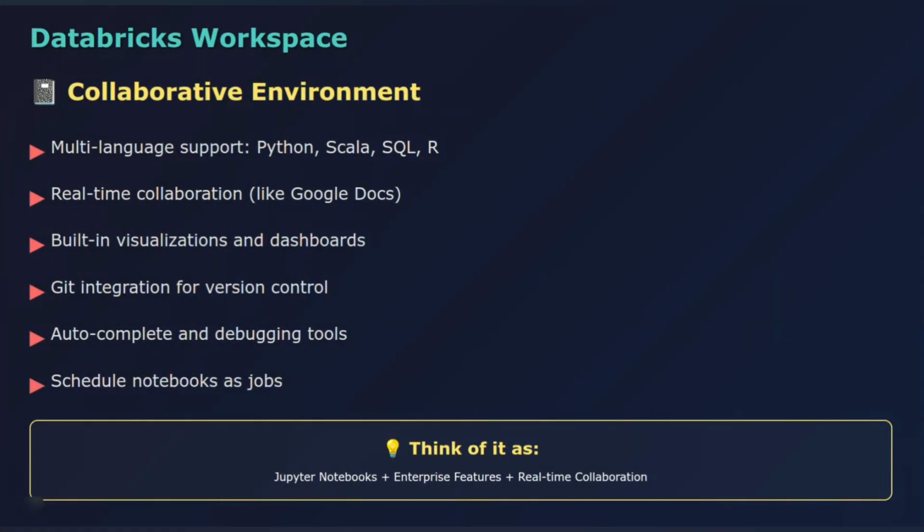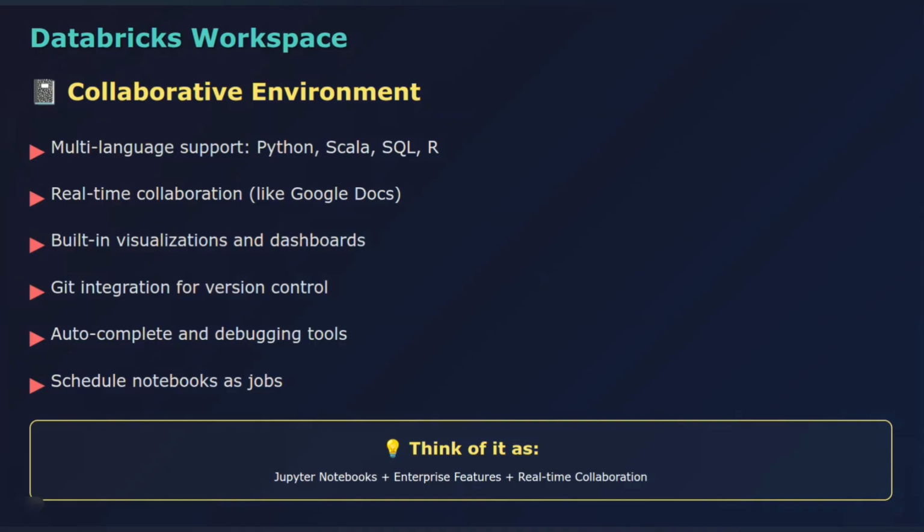This is where the magic happens. The workspace provides collaborative notebooks where data engineers and data scientists can work together. You can write code in Python, Scala, SQL, or R, all in the same notebook. The notebooks support real-time collaboration, just like Google Docs.